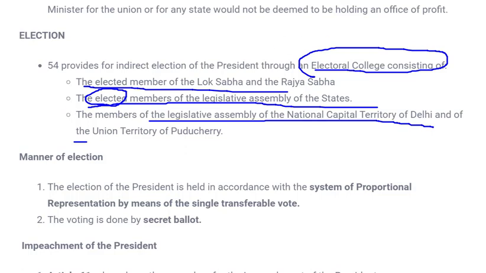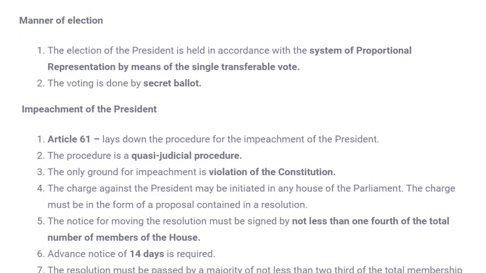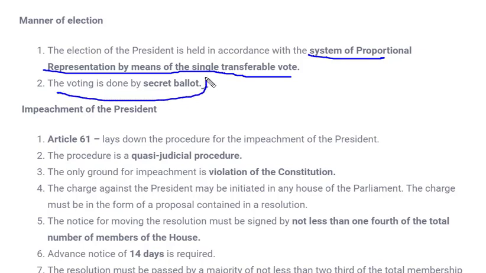Now, what is the manner of election, how can any president be elected in India? As I said, they are not directly elected by the population of India, but by the system of proportional representation by means of single transferable vote, and the voting is done by secret ballot. The point to be understood here is representation by means of single transferable vote. What does this mean?